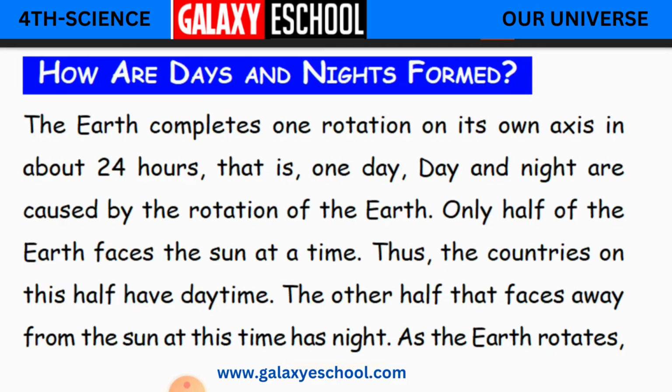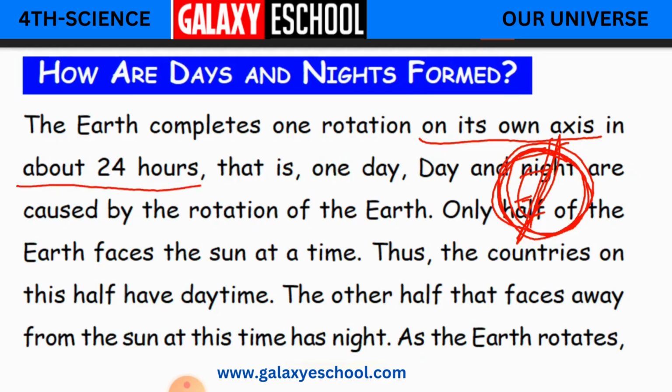Let us learn now. The earth completes one rotation on its own axis in about 24 hours, that is one day. And day and night are caused by the rotation of the earth. Okay children, so we have learned that earth is going to rotate around itself. Now, axis is an imaginary line which is in a tilted position. To complete one rotation, that is one round around itself, the earth is going to take 24 hours.